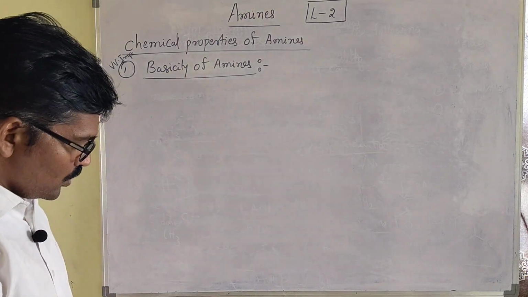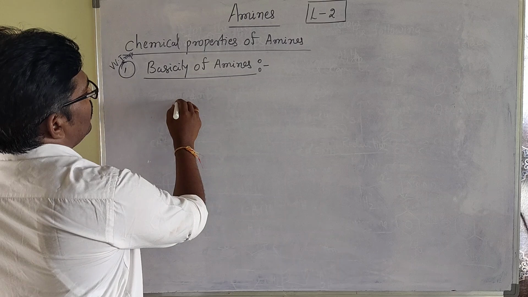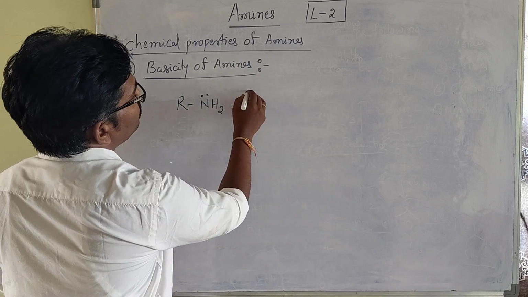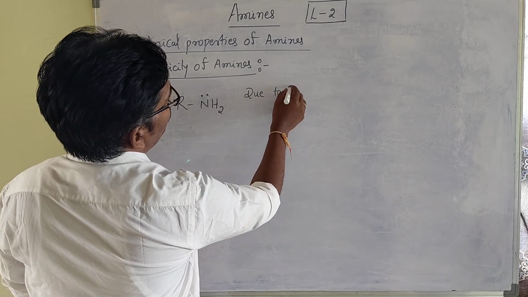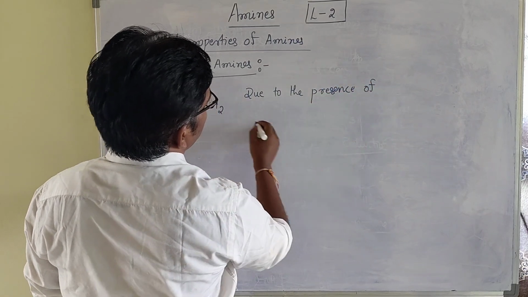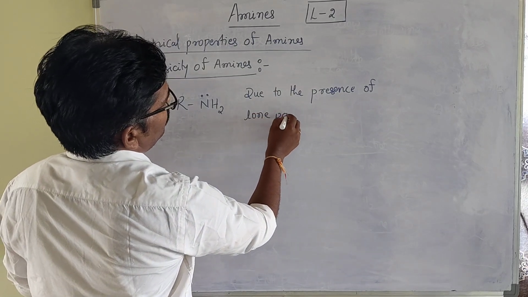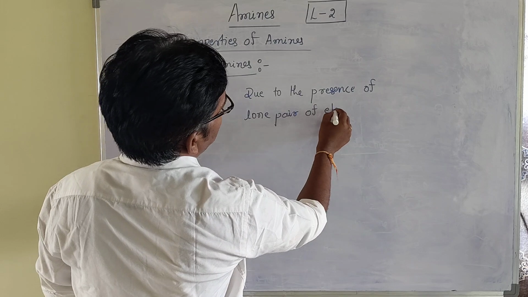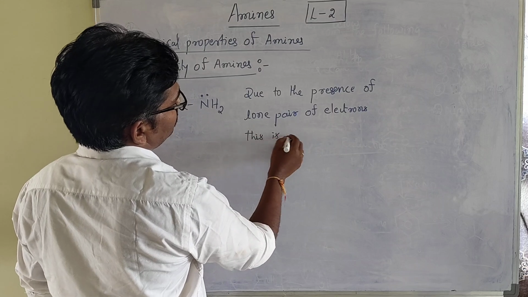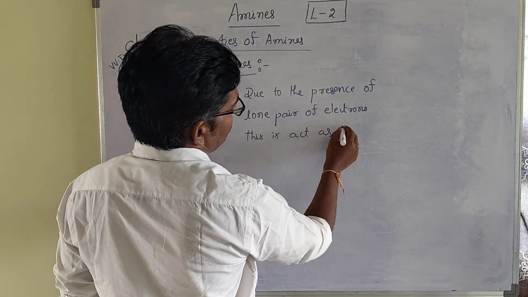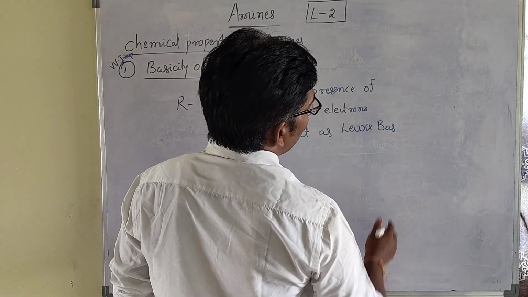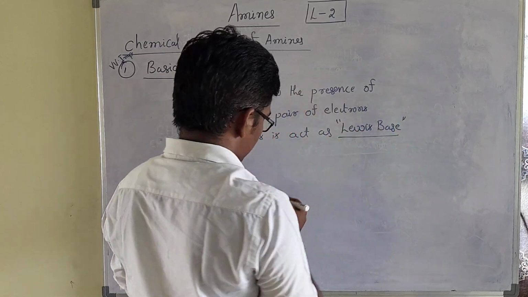Before going to the reactions, amine R-NH2, due to the presence of a lone pair of electrons, acts as a Lewis base.